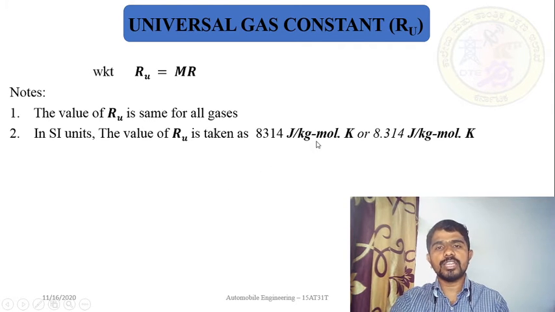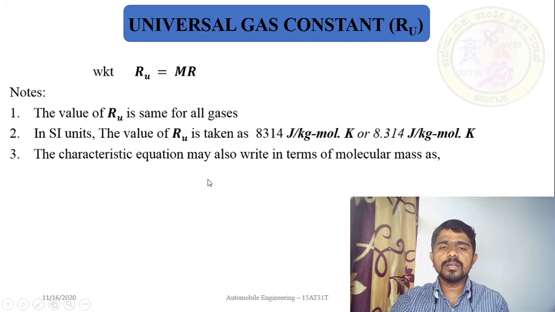Next, in SI units, the value of Ru is taken as 8314 joules per kg mole Kelvin, or 8.314 kilojoules per kg mole Kelvin. Remember, the value of Ru is constant for all the gases: 8314 joules per kg mole Kelvin, or 8.314 multiplied by 10 to the power of minus 3 when converting joules to kilojoules. This is the value of Ru.